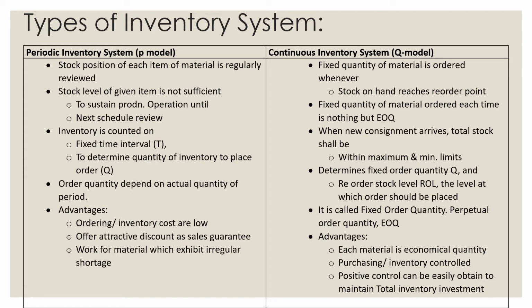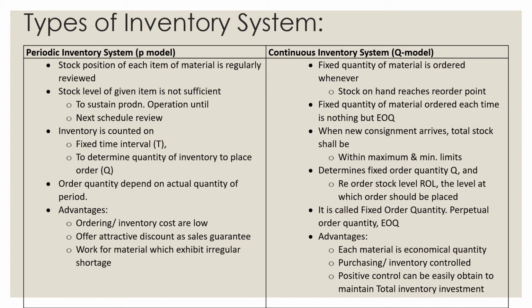Now we have the next, the continuous inventory system, the Q model. In this model, a fixed quantity of material is ordered whenever the stock on hand reaches the reorder point. The fixed quantity of material ordered each time is nothing but EOQ. When a new consignment arrives, the total stock shall be within maximum and minimum limits. It determines the fixed order quantity Q and the reorder level ROL, the level at which the order should be placed. It is called the fixed order quantity. It is the perpetual order quantity, EOQ.